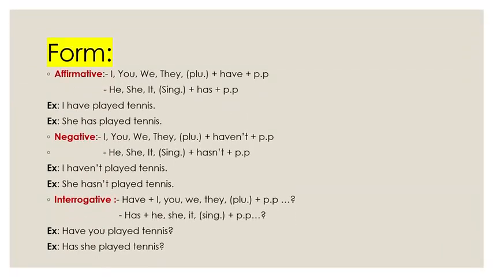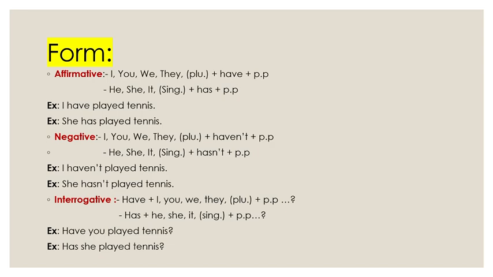Okay, let's turn to the form of present perfect. First of all, the positive or affirmative sentence. We start with a subject. A singular subject, he, she, it, comes with has. But a plural subject, I, we, you, they, comes with have plus the verb in past participle.